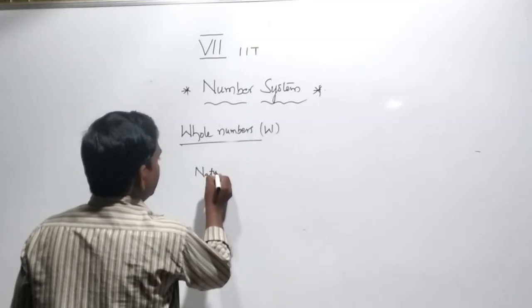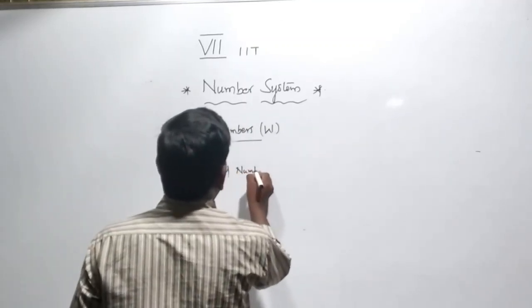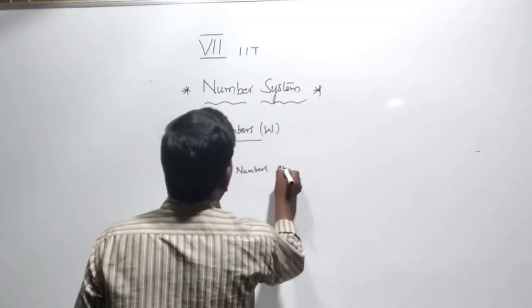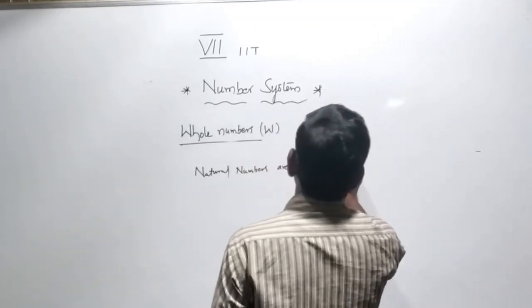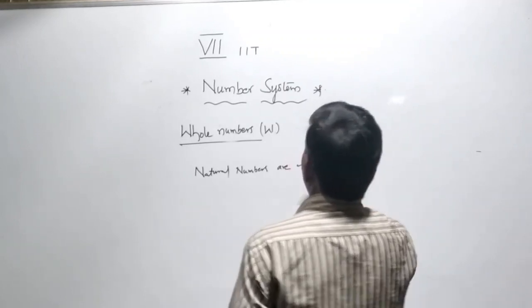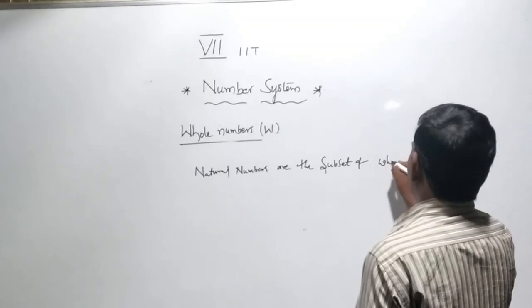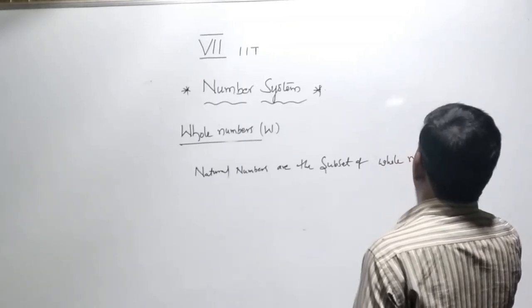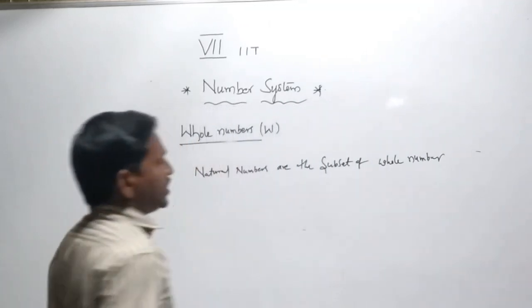Natural numbers are the subset of whole numbers. Why? Because natural numbers are included in whole numbers.